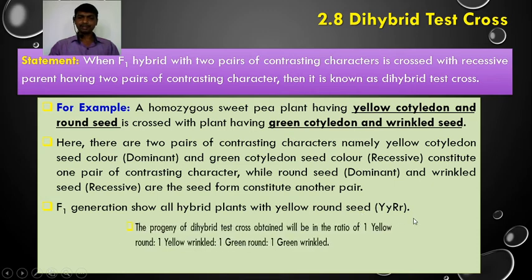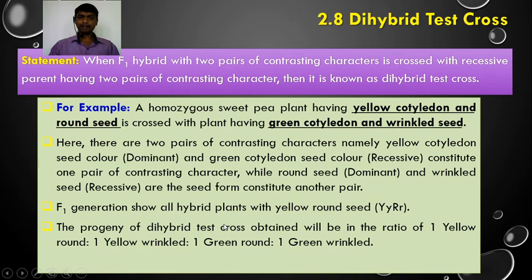Okay. When the F1 hybrid is test crossed with a homozygous recessive parent, in the F2 generation the progeny are obtained in the ratio of one yellow round, one yellow wrinkled, one green round and one green wrinkled. So we get different types of progeny. The progeny of the dihybrid test cross will be in the ratio of 1:1:1:1, so four different individuals we get in the dihybrid test cross.